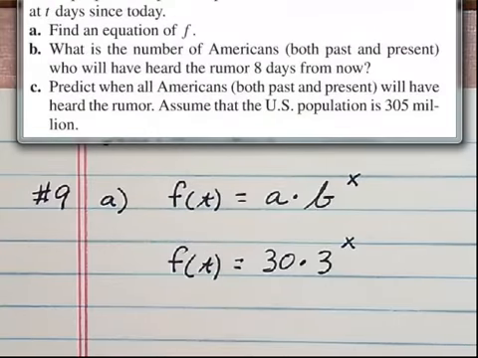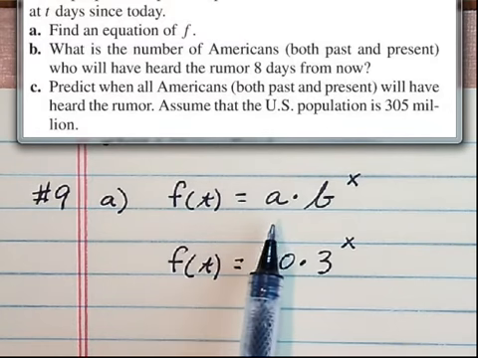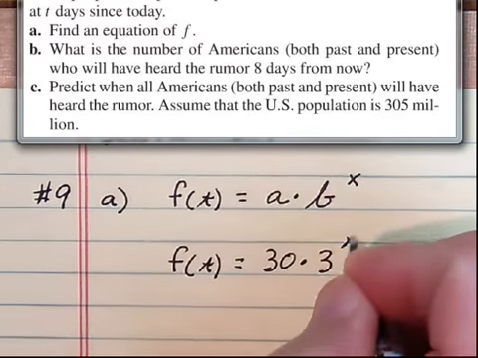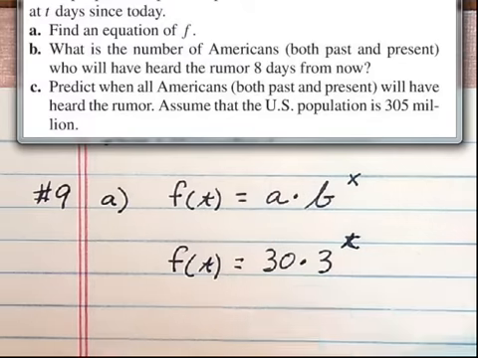As you know, this is an exponential function. We know that f of t equals a times b to the x in an exponential function, where a is the initial value, b is the base multiplier. So the equation is very easy to come up with. 30 people started the rumor, and it triples each day. Instead of an x, I really need a t here. So let me correct that.